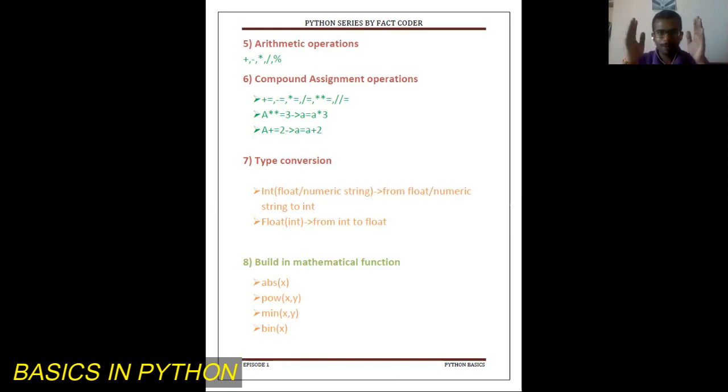The basic built-in mathematical functions supported in Python are absolute, abs of x; power, pow of x comma y. This gives x to the power of y. Minimum, min of x and y, gives us the minimum value between the two. Binary, bin of x, converts the given value into its binary equivalent.